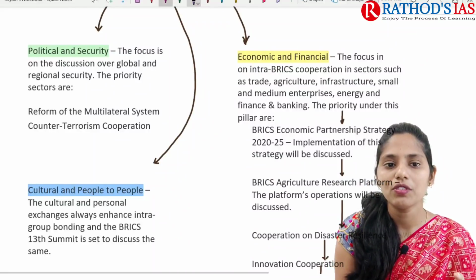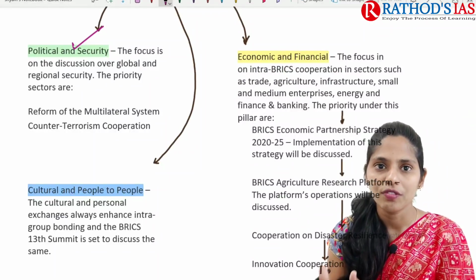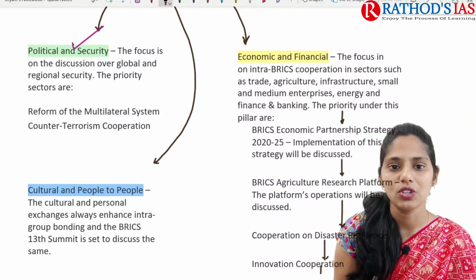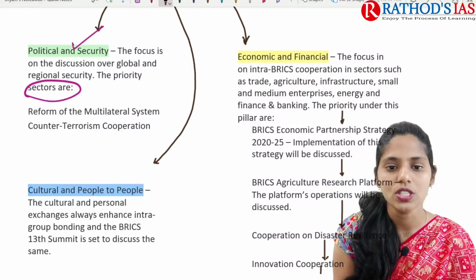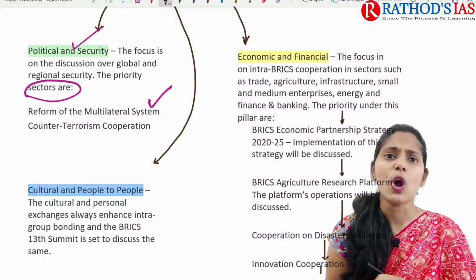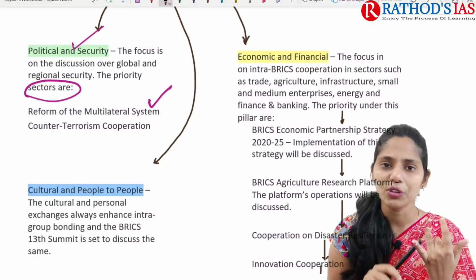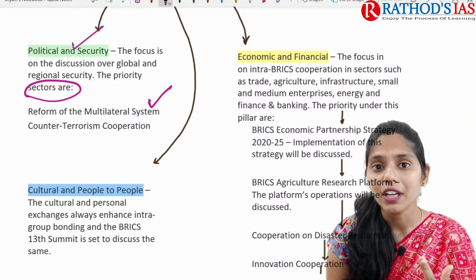If you are talking about the first one, that is political and security, the important focus is discussion over global and regional security. The priority sectors in political and security issues include reforms in the multilateral system. If we are talking about the multilateral system, we have the UNSC, United Nations Security Council, the WTO and the WHO.